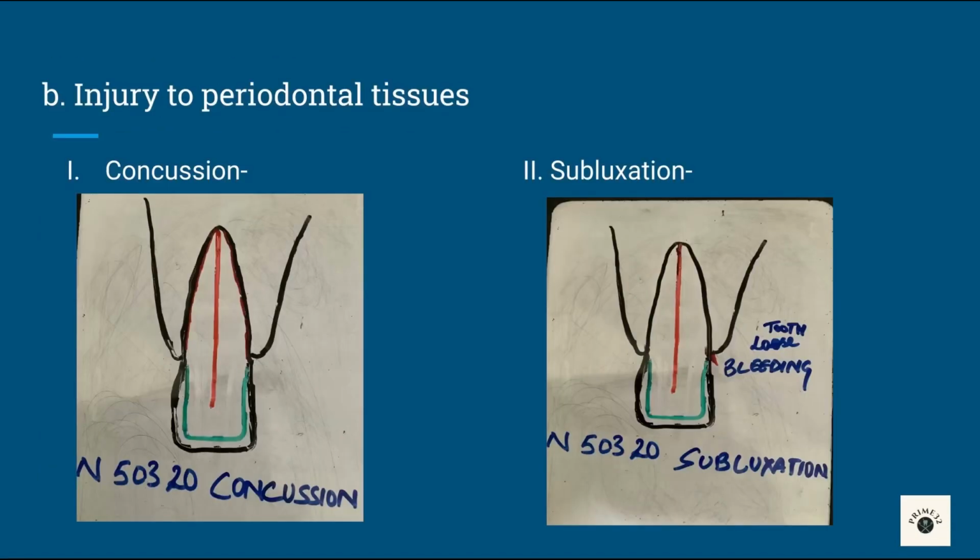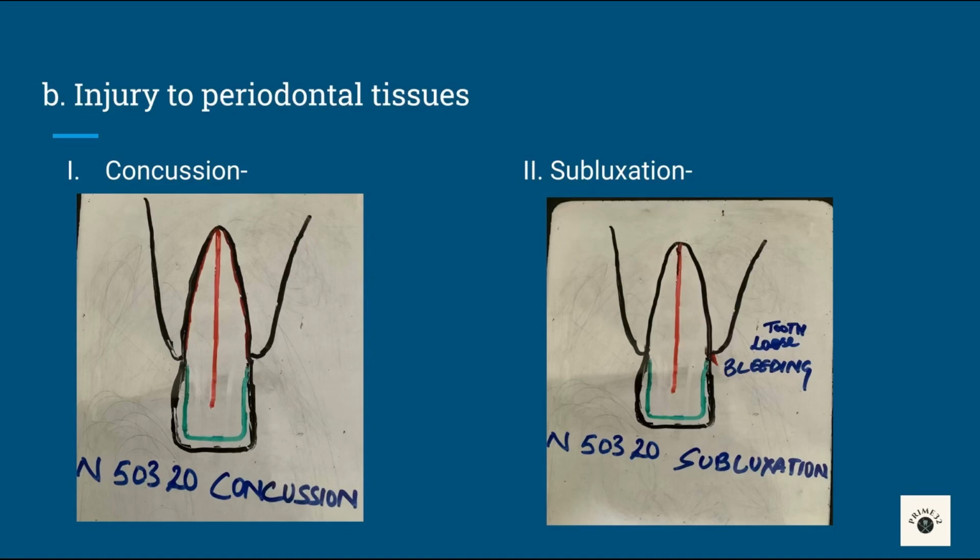Injury to periodontal tissues. First, concussion, direct blow over the tooth. Tooth is loose, inflammation in mild cases, necrosis of pulp in severe cases. Tender to percussion is positive, tooth is discolored. Treatment, no treatment needed, rest during mastication. To make bite easy, cusp of opposite tooth is reduced.